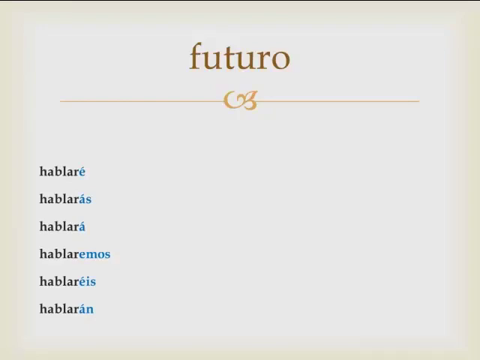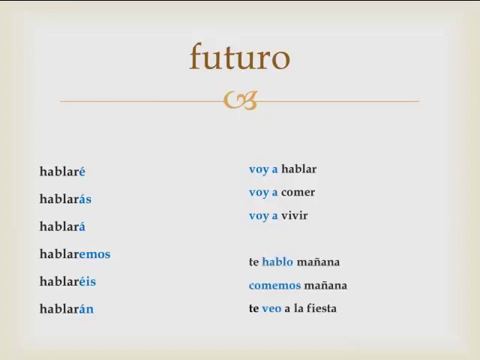This verb tense, when you use these endings at the end, is called the simple future. There are two other ways to communicate things that are going on in the future. One is to use ir a: voy a hablar. I'm going to speak. Voy a comer, voy a vivir. I'm going to live, I'm going to eat, I'm going to speak. This is almost a more common way to communicate the future than the simple future endings that we've just looked at. Another way to communicate the future, ironically enough, is to use the present tense. Te hablo mañana literally is I speak to you tomorrow. But in Spanish what you're communicating is I'll speak with you tomorrow.